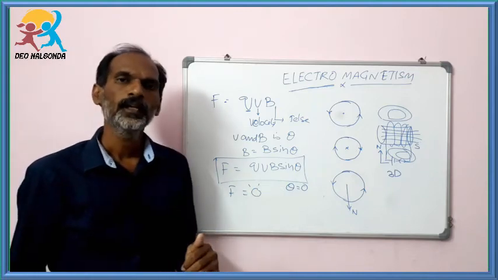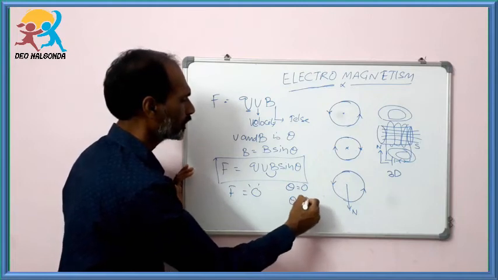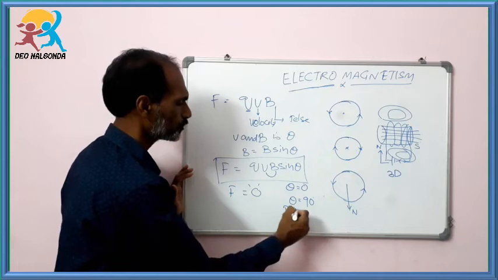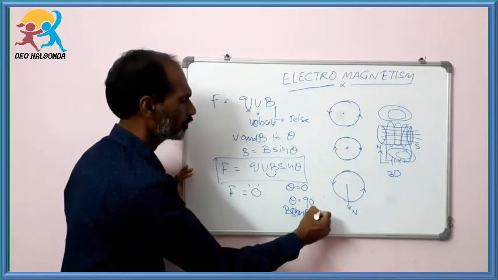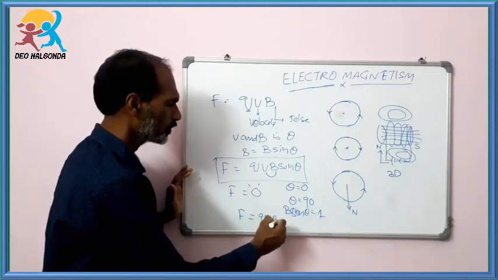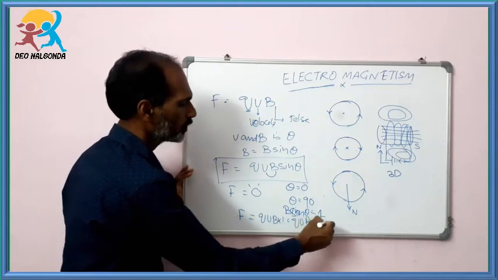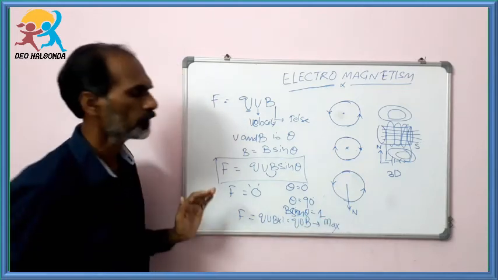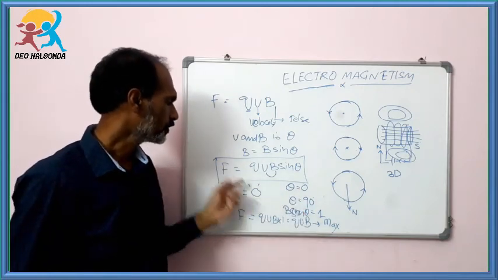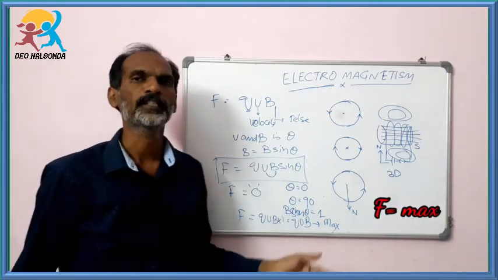If the angle between V and B is 90 degrees, then sin theta will be 1. Then F equals Q V B into 1, that is Q V B. This will be the maximum value. When theta is 0 degrees, F will be 0. When theta is 90 degrees, the F value will be the maximum value.